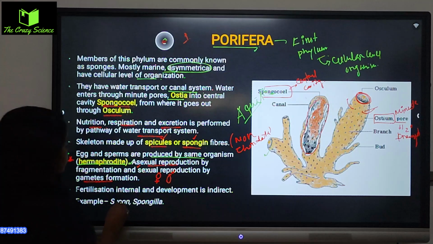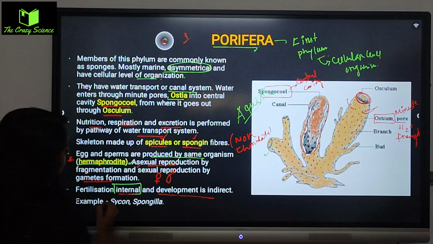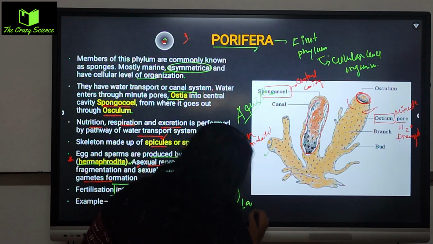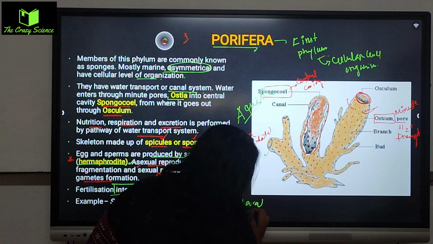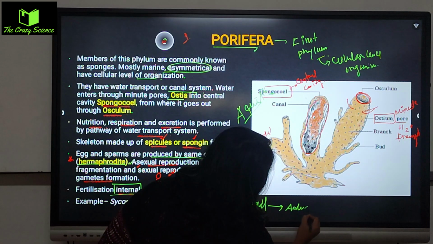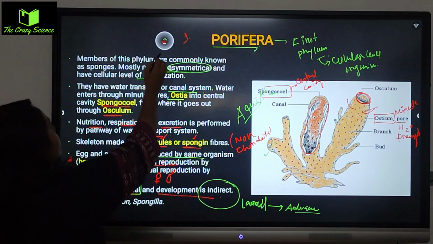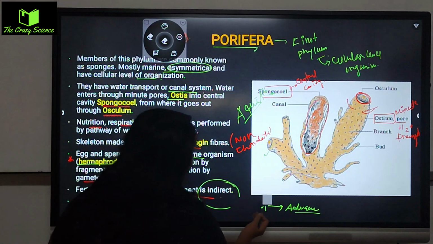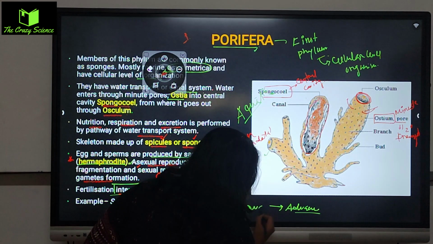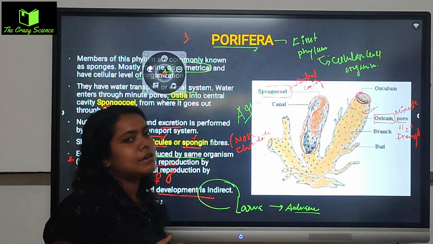Fertilization is internal and development is indirect. Fertilization happens inside the body, and development is indirect, meaning first of all a larval stage will be formed. From the larval stage the mature organism will form. This is called indirect, where you get to see the larva, pupa and so on, unlike a full body organism that comes from the mother's body directly.